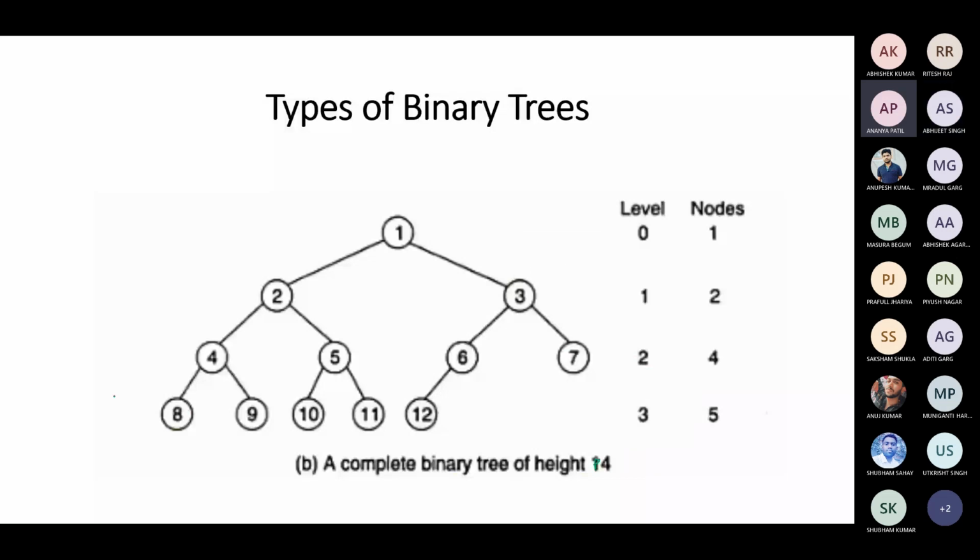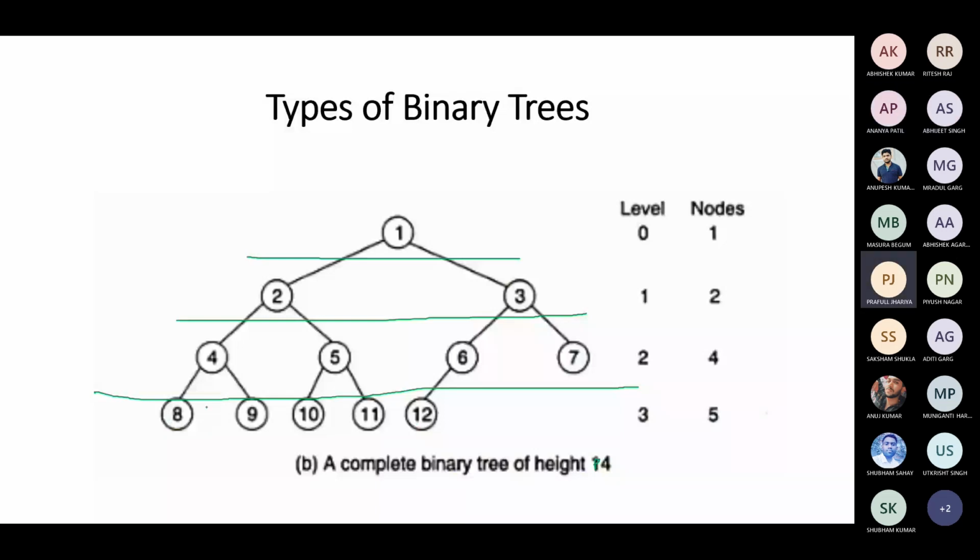This is the last level, right? Except this level, the nodes are filled maximum. This level, the maximum nodes you can fill is 4 only. This level has a maximum of 1 node. This level a maximum of only 2 nodes. This level a maximum of 4 nodes. In the last level, the nodes are filling left to right only. Is there any space which is not filled from left to right?